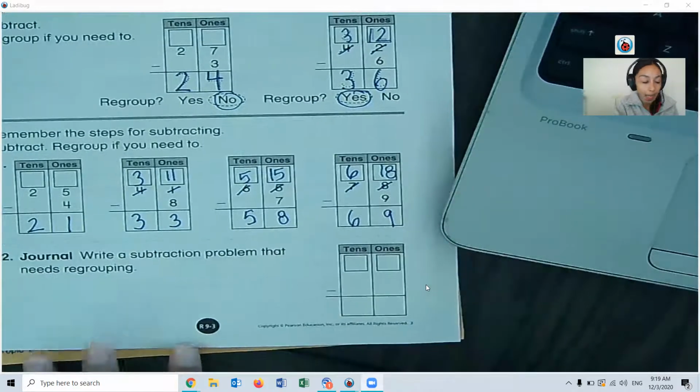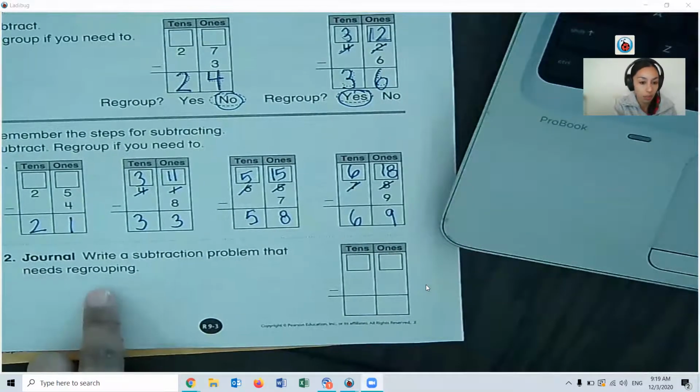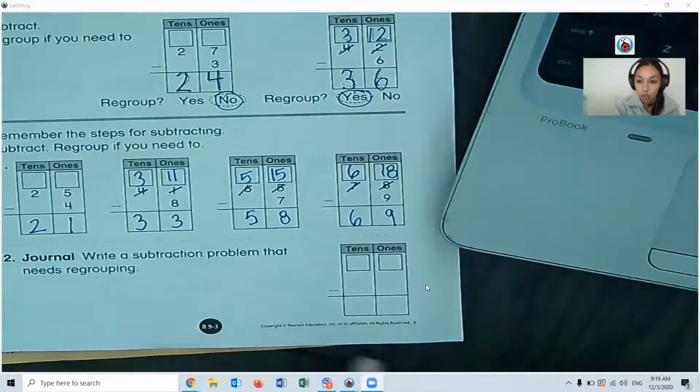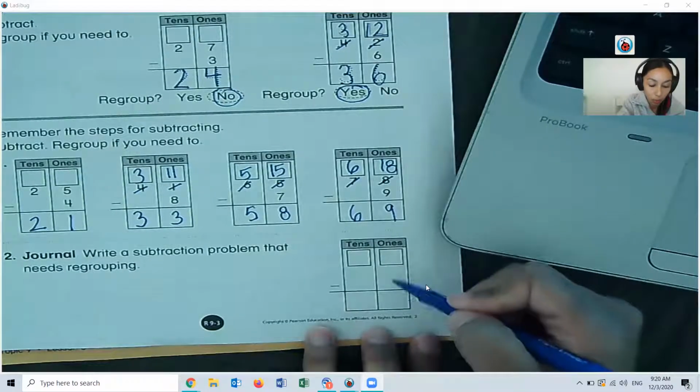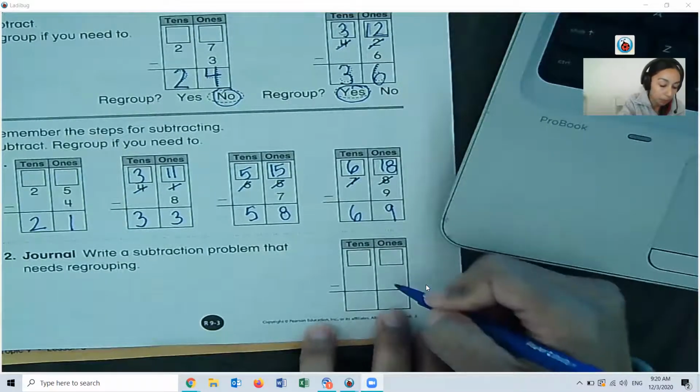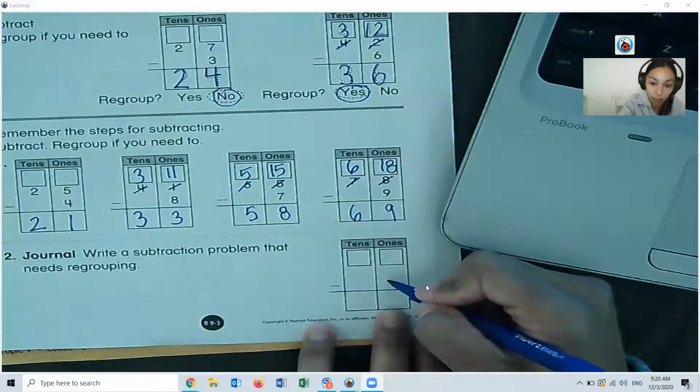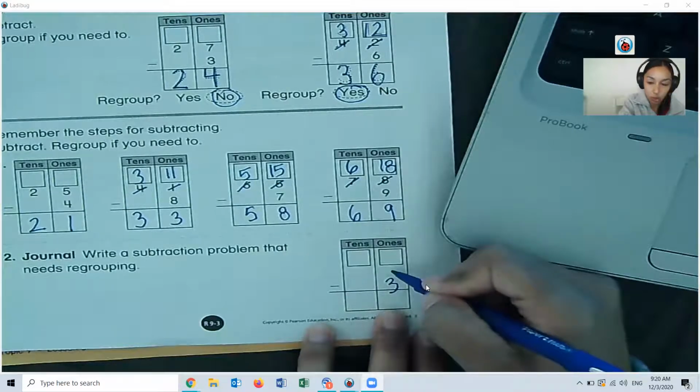The very last one is journal. It says write a subtraction problem that needs regrouping. So you can make up any subtraction problem. The only rule is that it has to be one that follows the poem part of more on the floor, go next door and get 10 more. So your number in the bottom has to be bigger than the one on the top. So if you want this to be a 3, this number has to be a 2 or a 1. So I'll make mine be a 1.